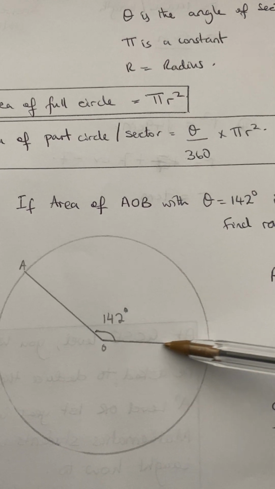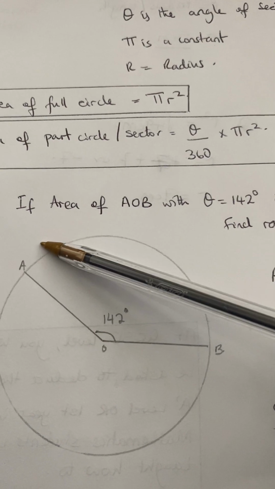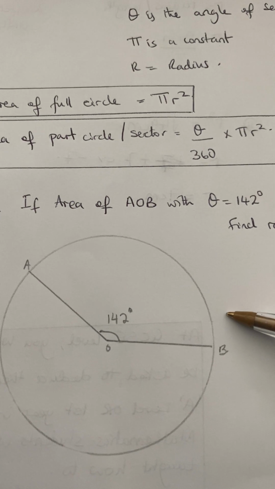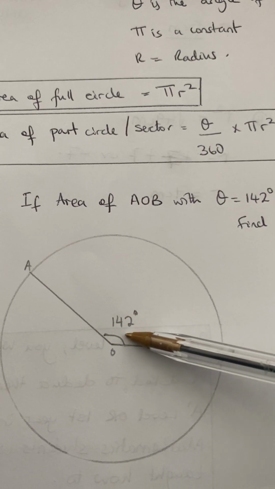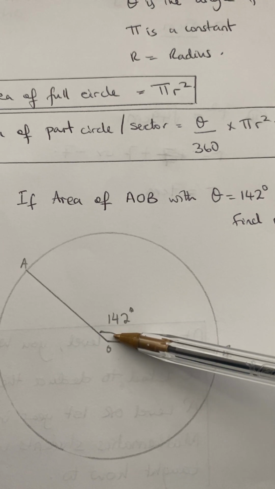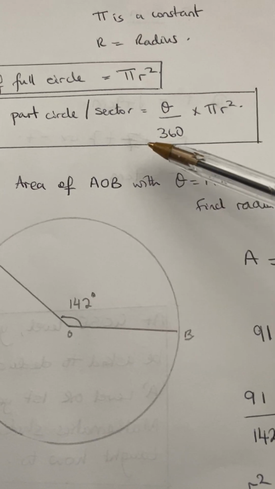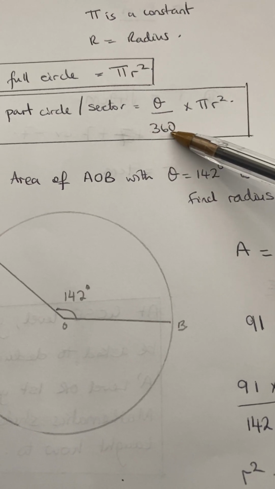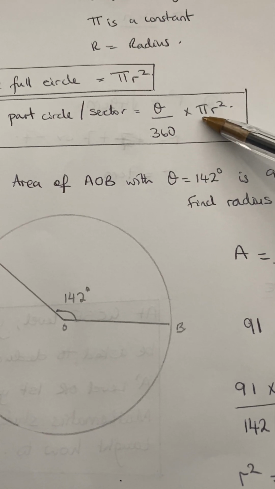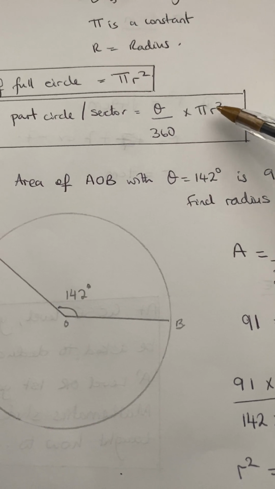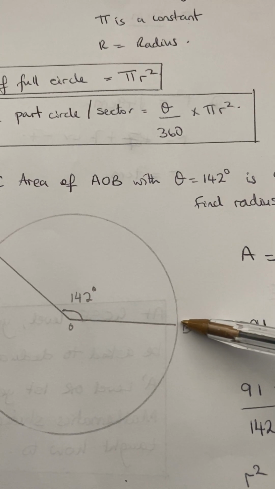But assuming you cut part of the circle, like a cookie, the area you want, that bit, will be the angle theta divided by 360 times pi r squared, where r is your radius from the center to the end.